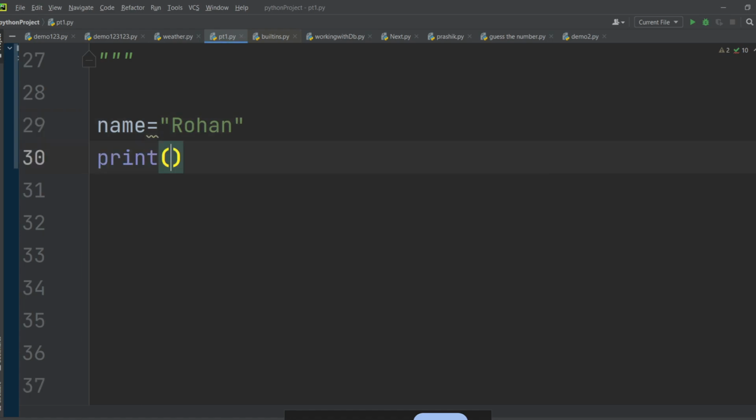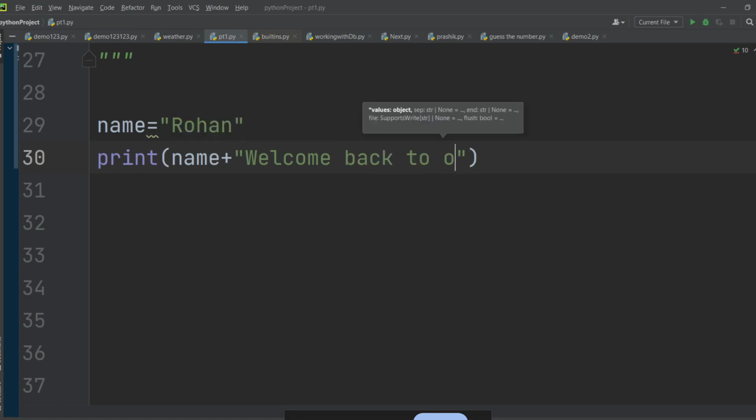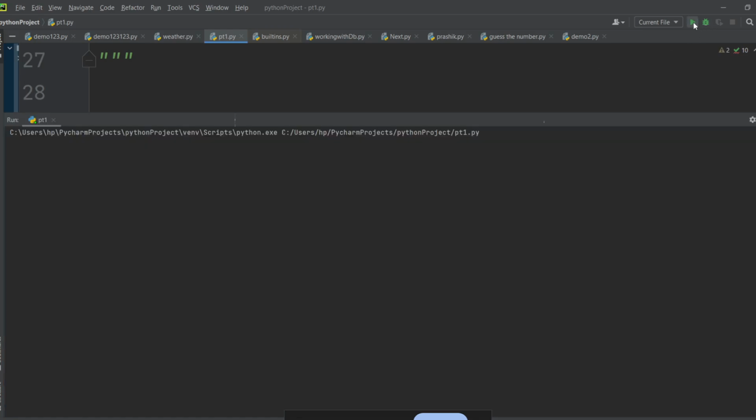Here I will print name, not Rohan, name. If you want to concatenate something, we write plus here. Plus I will write welcome back to home. So we have written name plus welcome back to home, and it is a greeting message.